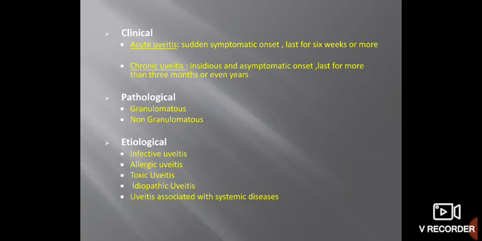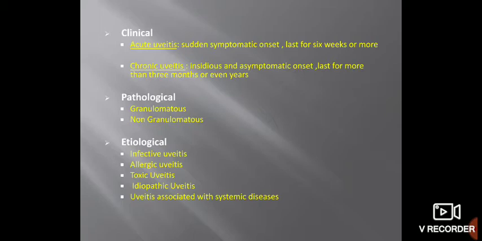There is clinical classification, divided into acute uveitis and chronic uveitis. Acute, as the name suggests, is sudden in onset, the patient is symptomatic, and it usually lasts for up to 6 weeks or sometimes more. Chronic uveitis has slow, insidious onset, the patient is most of the time asymptomatic or mildly symptomatic, and it lasts for more than 3 months. Another classification system is pathological classification, depending on pathological observations. It is divided into granulomatous uveitis and non-granulomatous uveitis.